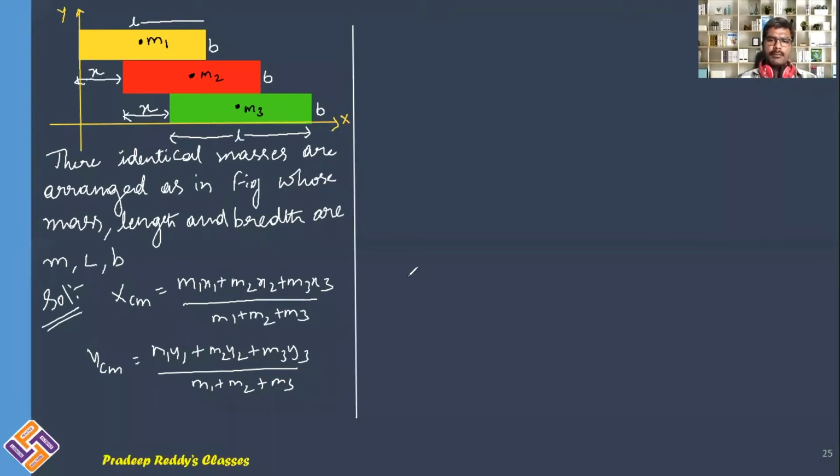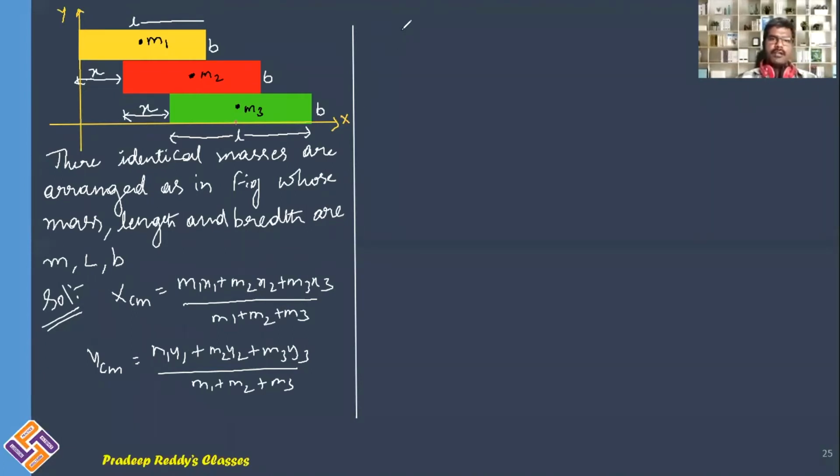So how can you write position of this mass X3 and M3? Its length is from here to here. This length is X plus L by 2. So it will be 2X plus L by 2. Along x-axis, M3 is situated at a position 2X plus L by 2.